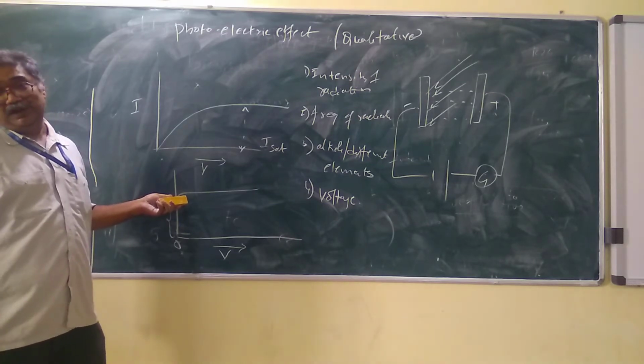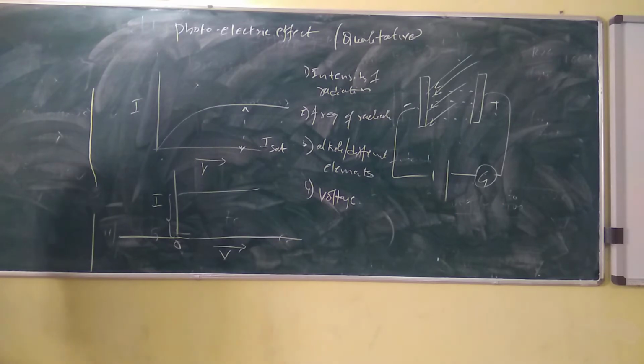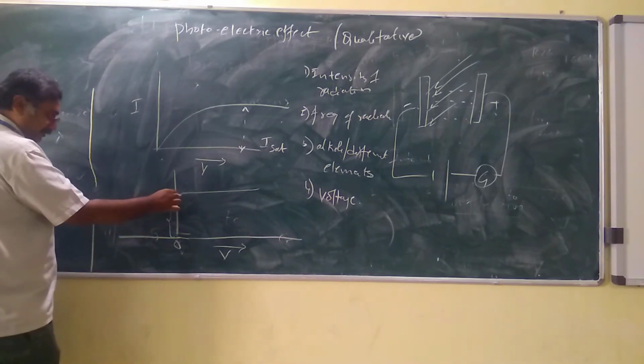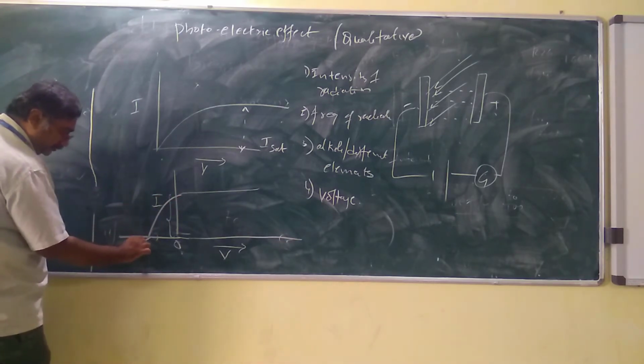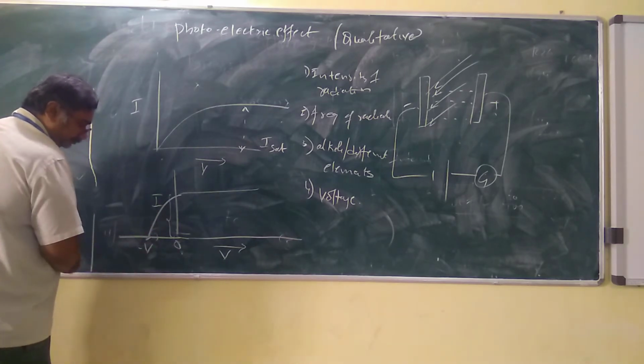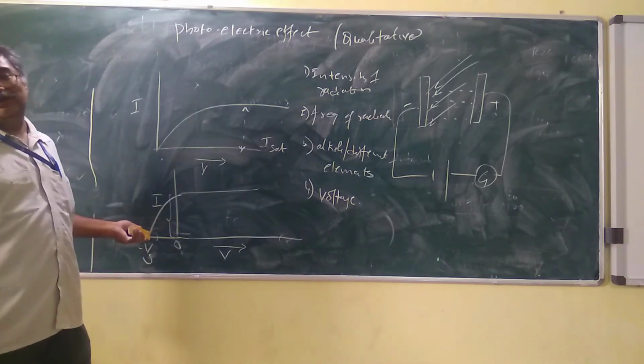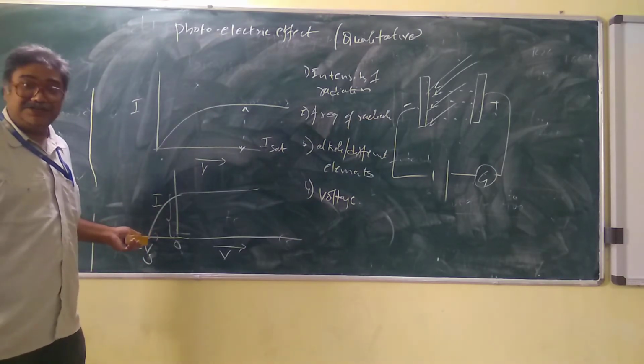So what should we do? We will apply the voltage in the reverse direction. When you apply the reverse voltage, what is happening? Exactly at this point, V naught or Vs, exactly at minus Vs, the current is becoming 0. We call it the stopping potential.